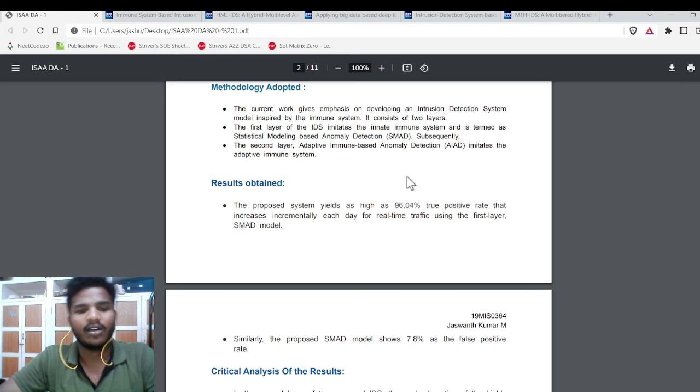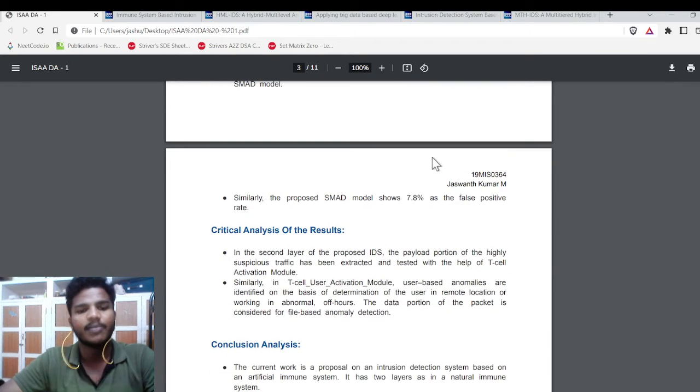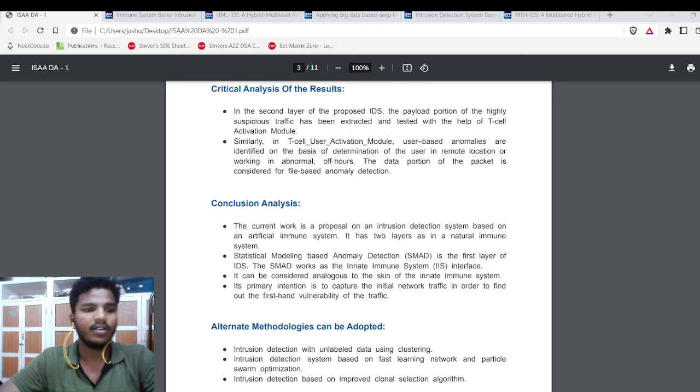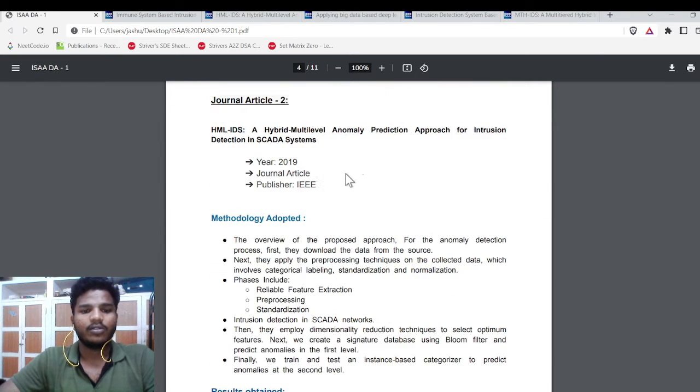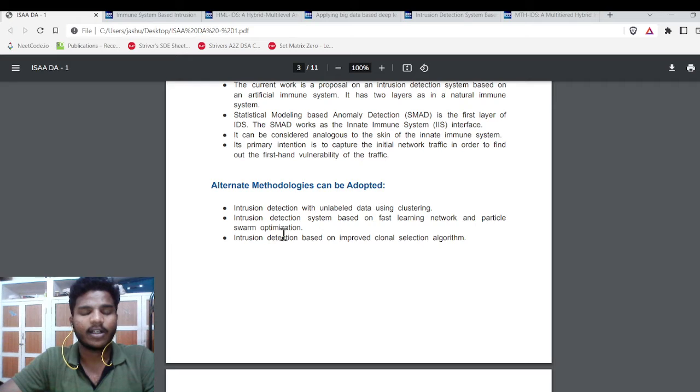The whole conclusion of this research paper is that the proposed model has considered both the real-time network traffic and the standard dataset for intrusion detection. So these are the methodologies adopted.